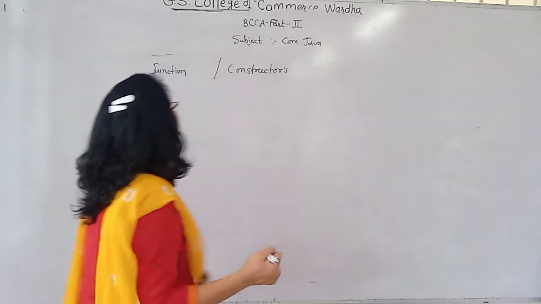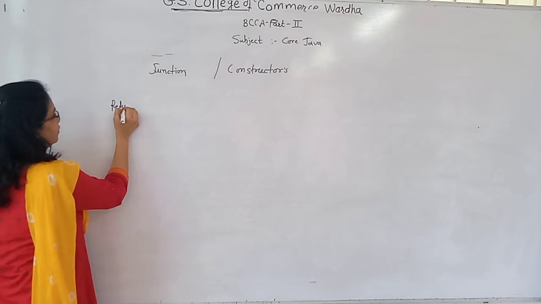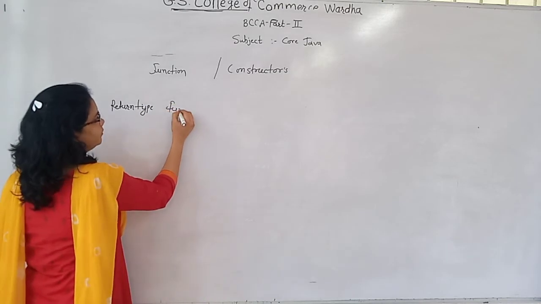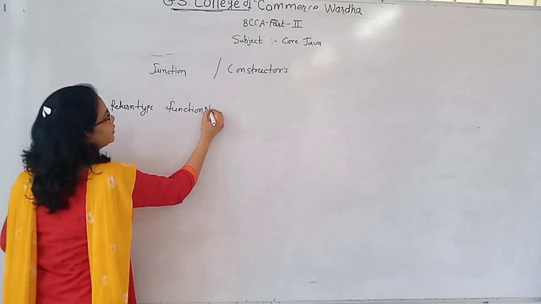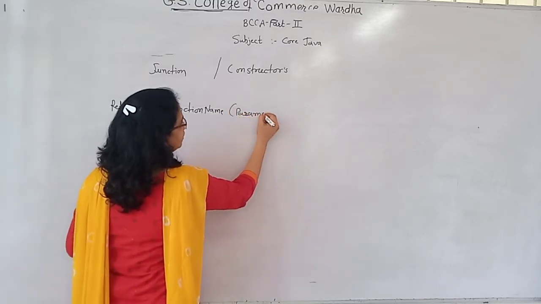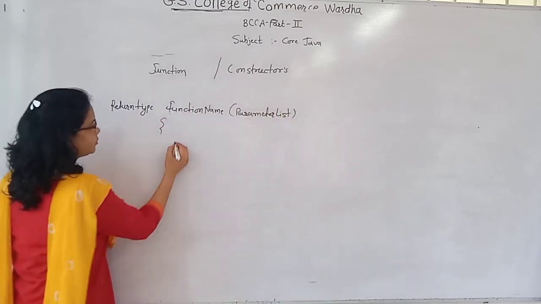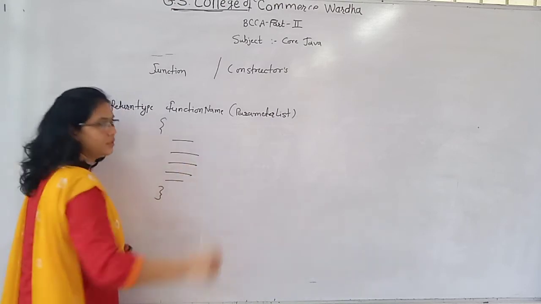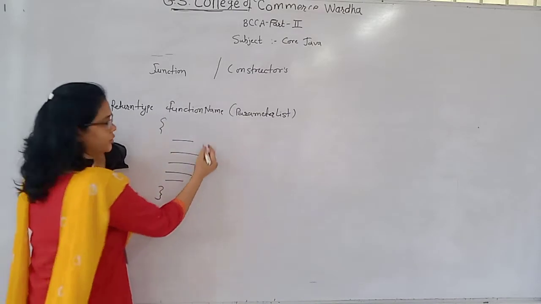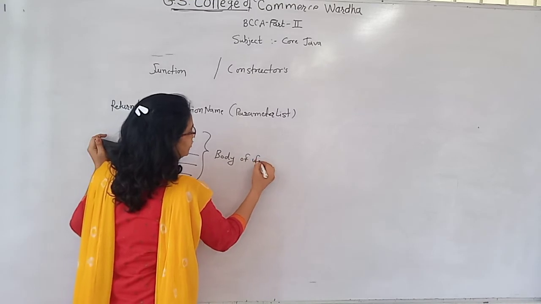First, the prototype of a function is nothing but the return type, then the function name, then the parameter list. And in curly braces we write the statements. This block of statements is nothing but the body of the function.